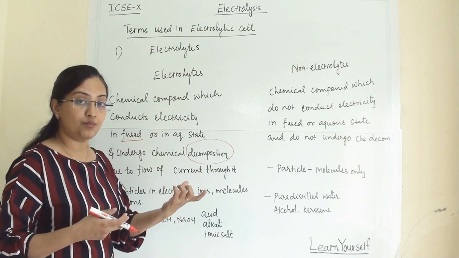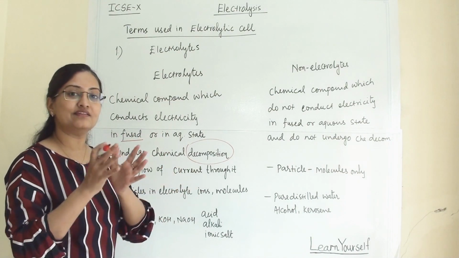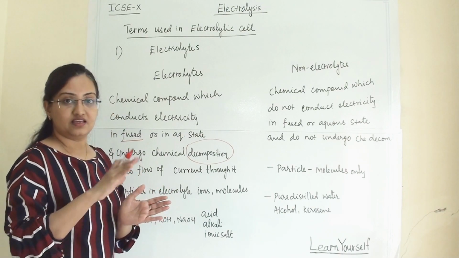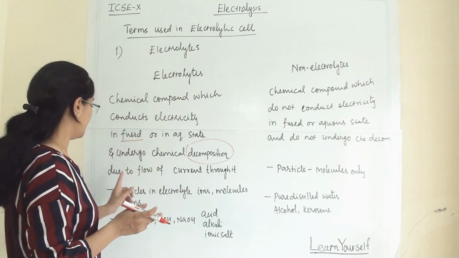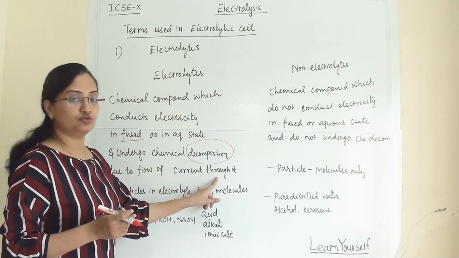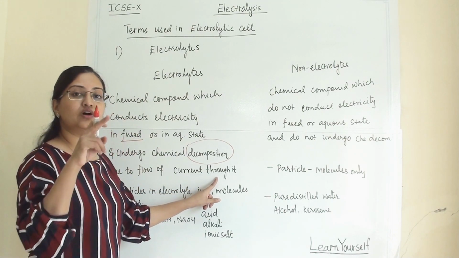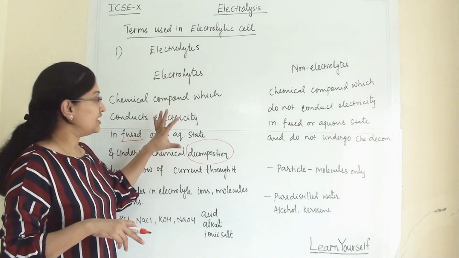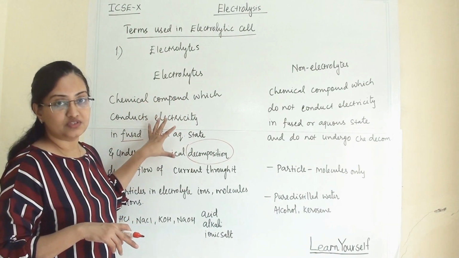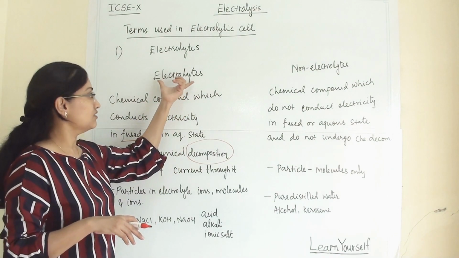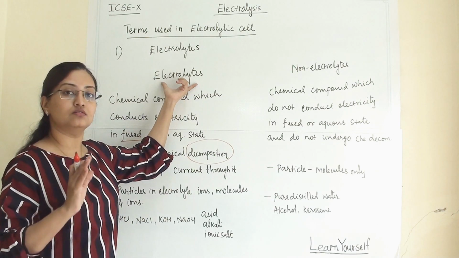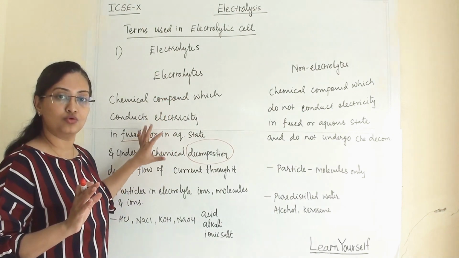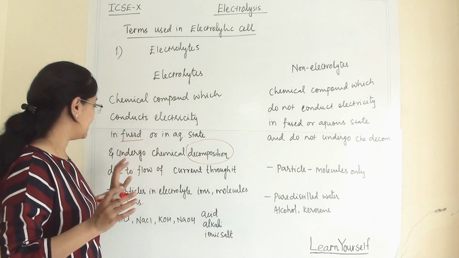That means a compound will give us positive ions and negative ions. They will decompose into ions, positive and negative, due to the flow of current through it. When the current passes through an electrolytic cell, the compound will decompose. There is no need to cram this or mug it up. If you understand what the role of the electrolyte is in the electrolytic cell, you can write it in your own words and with your own understanding.